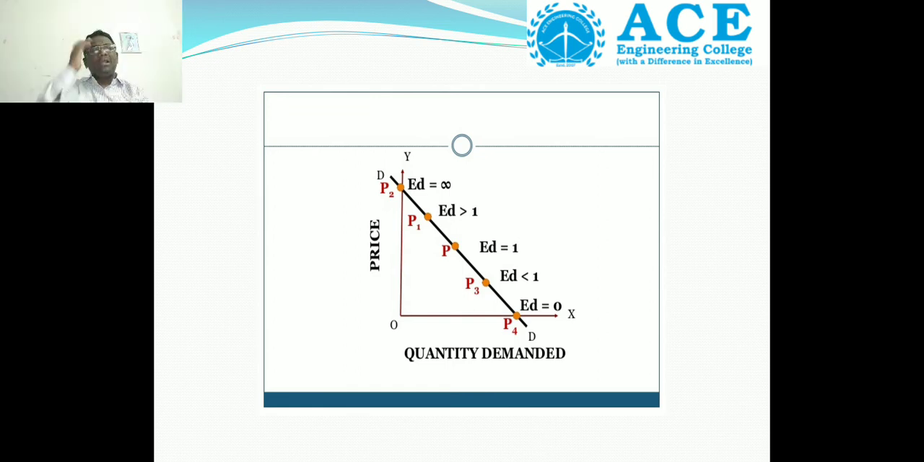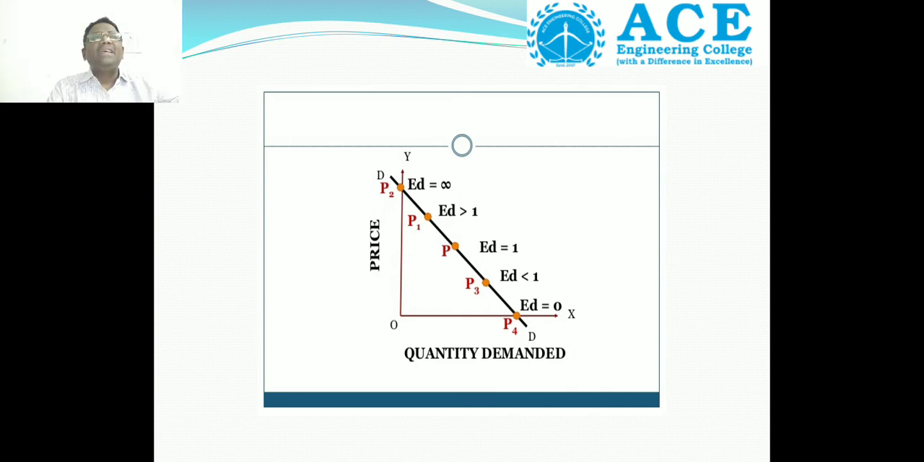In the middle, we divide the demand curve into 2 parts, upper part and lower part. Why? Because the point method measures the demand at a certain price point. That's why we divide the demand curve into an upper demand curve and a lower demand curve.